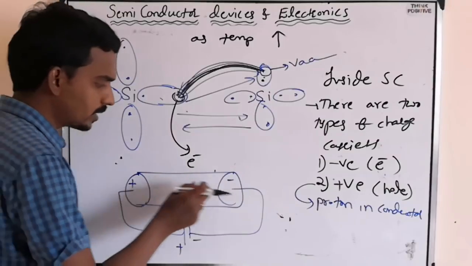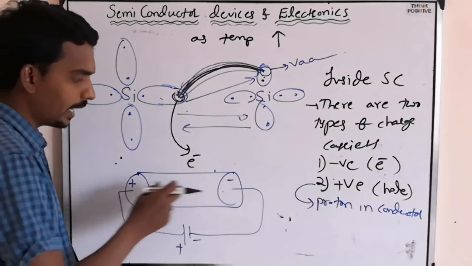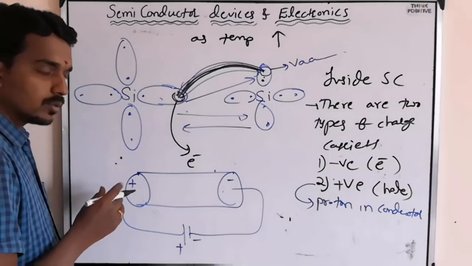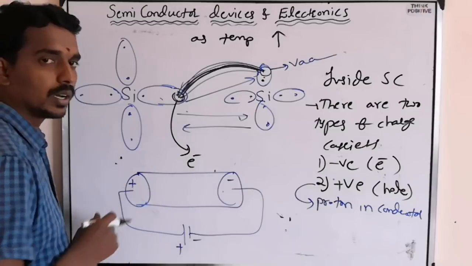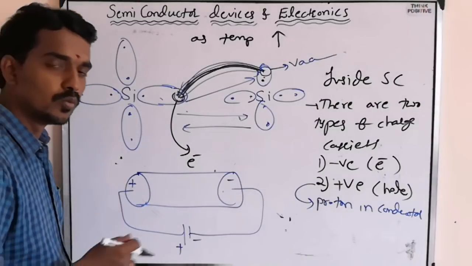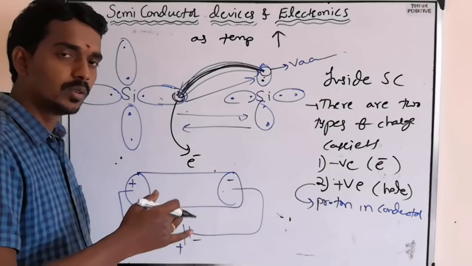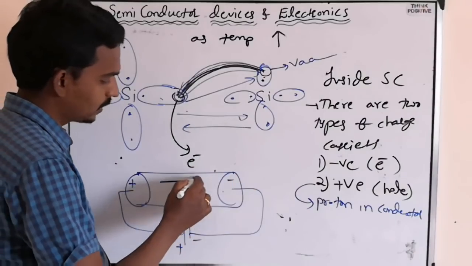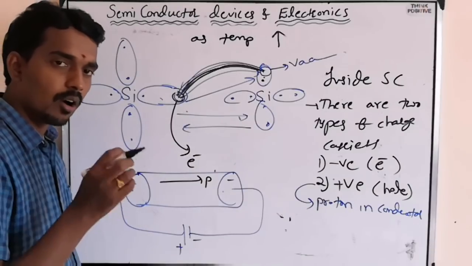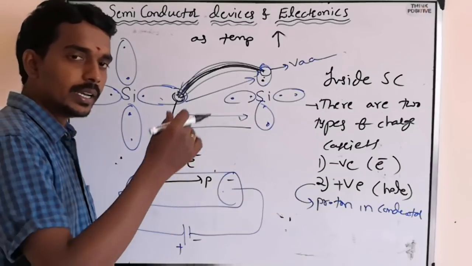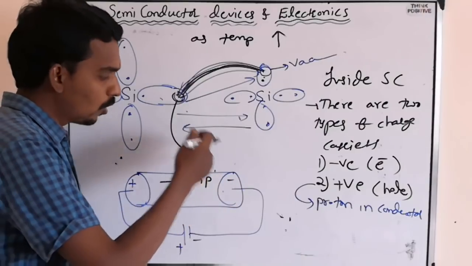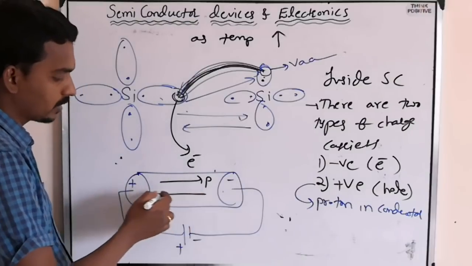Due to the potential difference between the ends of the conducting wire, the charges move from one place to another. Positive charges, the protons, always move from high potential to low potential. And negative charges, the electrons, always move from low potential to high potential.